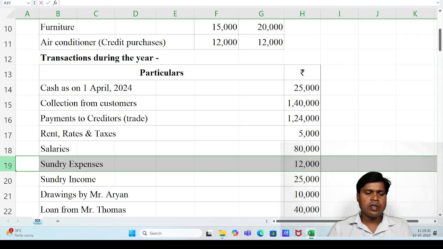After salaries, next item is sundry expenses 12,000. Again an expenses item. So same journal entry: sundry expenses account debit to cash. Same treatment, cash account credit side by sundry expenses.